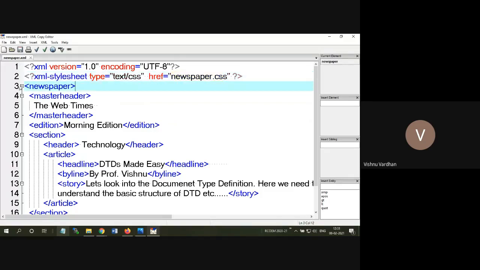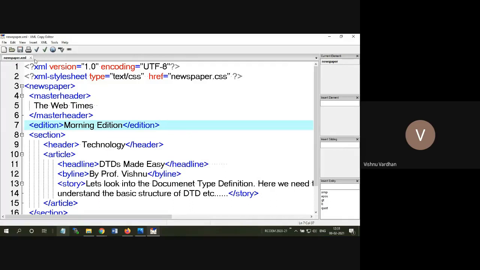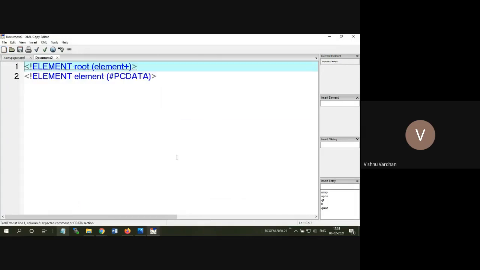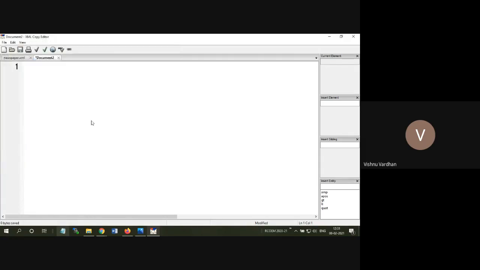So what we will do is create a CSS. This editor doesn't support CSS, so otherwise I take a blank document and change its extension. Here I will save this as newspaper.css. Okay, this is the file name, newspaper.css. Now I have to write the CSS.